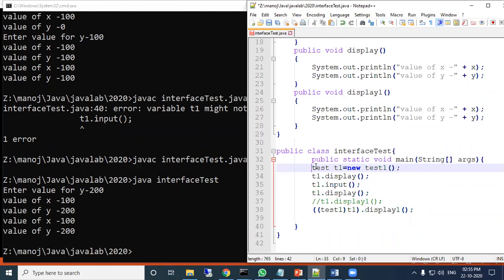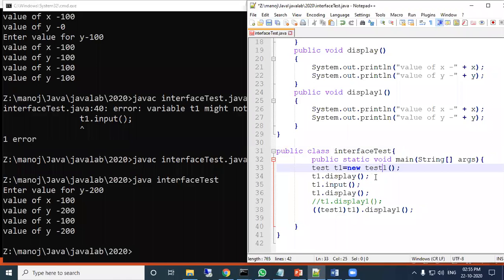I will create one reference test, that is parent name. This is a parent type, test T1 equal to new test 1. That means now the reference of parent is referred to the child object. Here it will create a child object space. Then the T1 reference will be referred to the child.